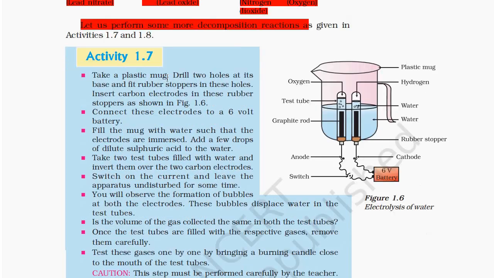Activity 1.7. Take a plastic mug, drill 2 holes at its base and fit rubber stoppers in these holes. Insert carbon electrodes in these rubber stoppers as shown in figure 1.6. Connect these electrodes to a 6-volt battery. Fill the mug with water such that the electrodes are immersed. Add a few drops of dilute sulfuric acid to the water.